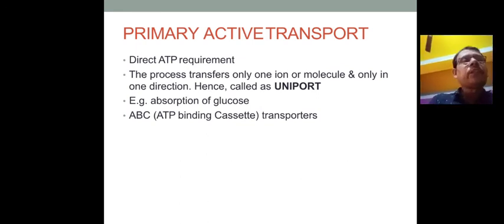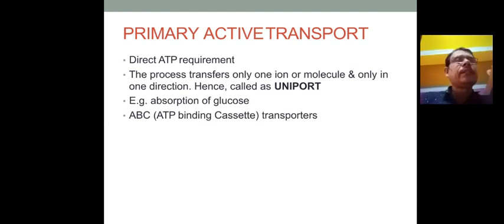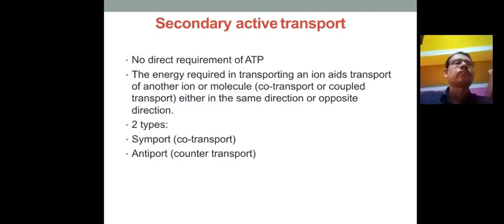Uniport, symport and antiport. Absorption of glucose is by uniport. Uniport means those drugs where a single molecule passes from outside to inside or inside to outside, or vice versa. Only a single molecule is transported, like glucose absorption, or the ABC or ATP binding cassette transport system.